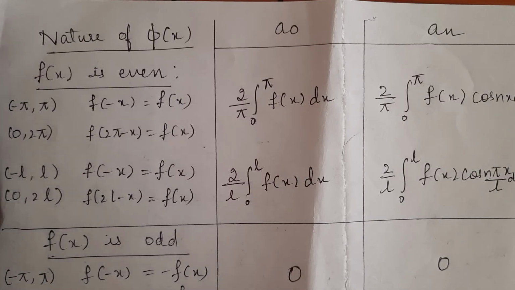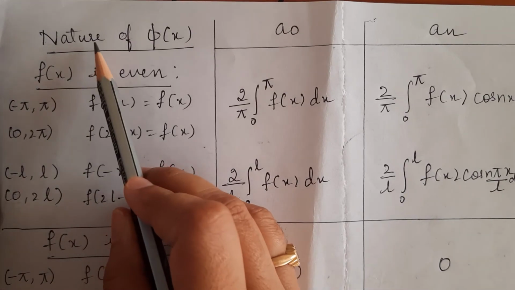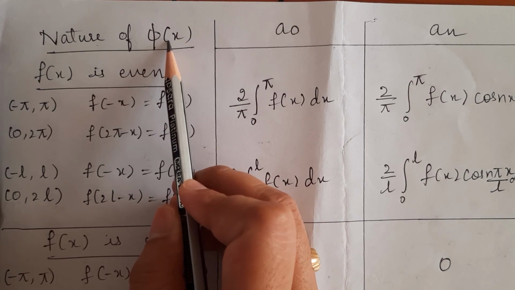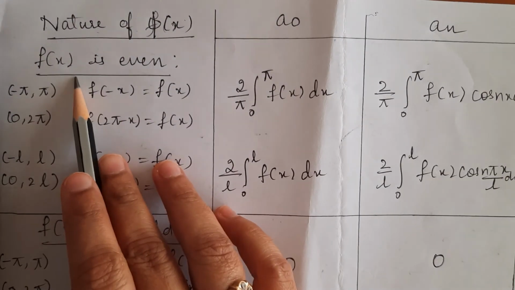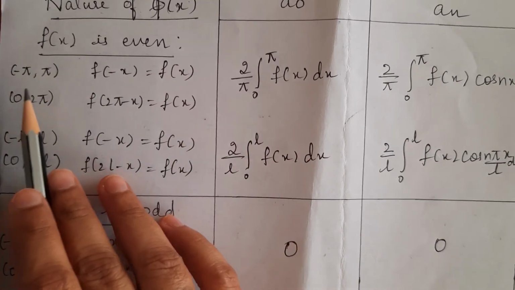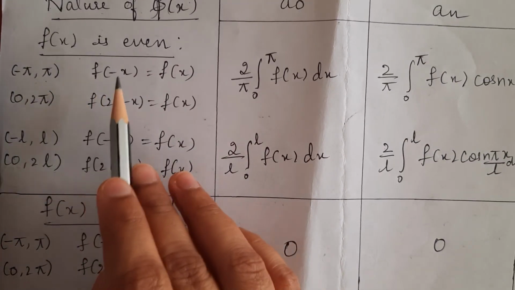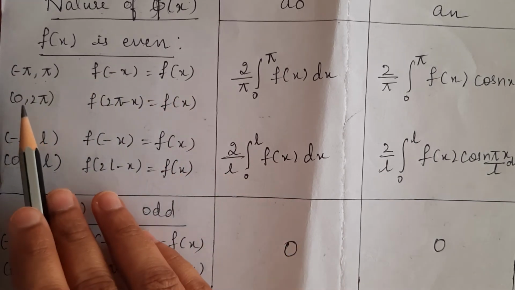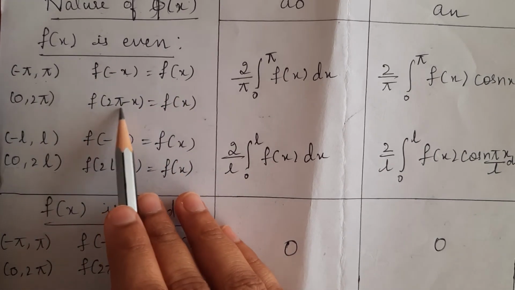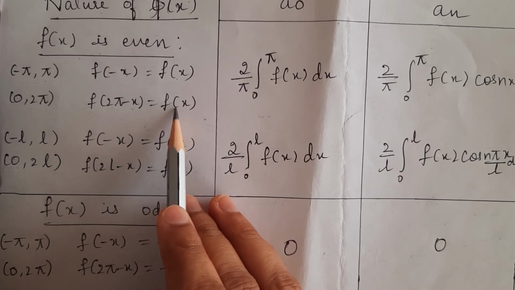With all this introduction, let me summarize the formulas like this, based on the nature of the given function, the nature of f of x. If the function is even, in the interval minus pi to pi, f of minus x should be equal to f of x, and in the interval 0 to 2 pi, f of 2 pi minus x is equal to f of x.